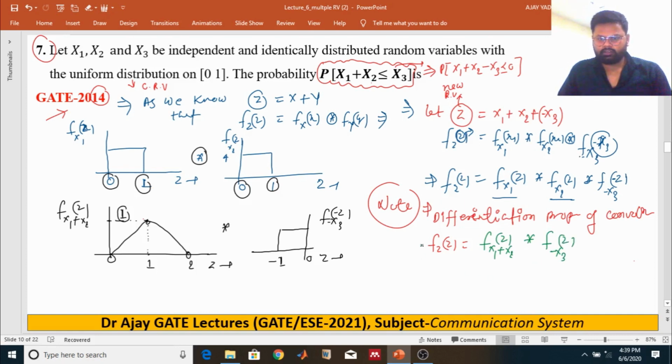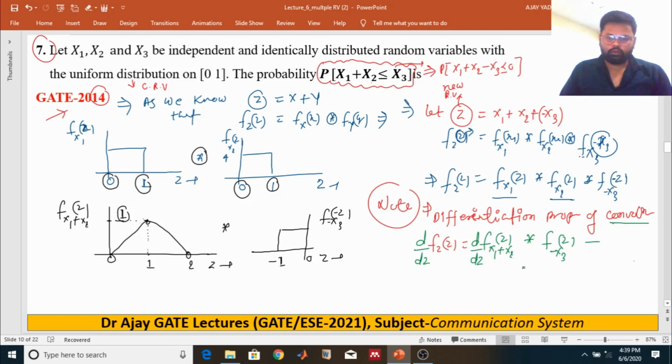If you want to differentiate this, you have to differentiate either one of these two functions. I'm just taking this one, x1 plus x2, this random variable. So this is the property of the differentiation of the convolutions, right?